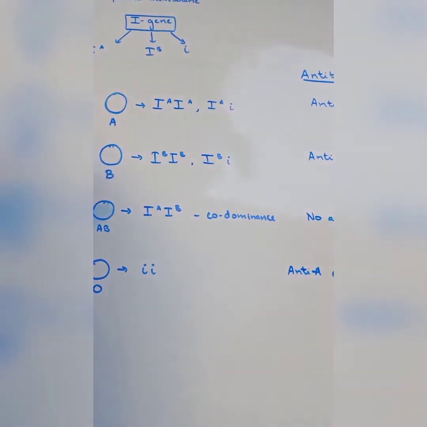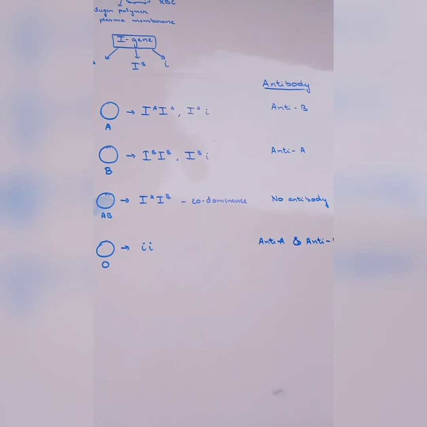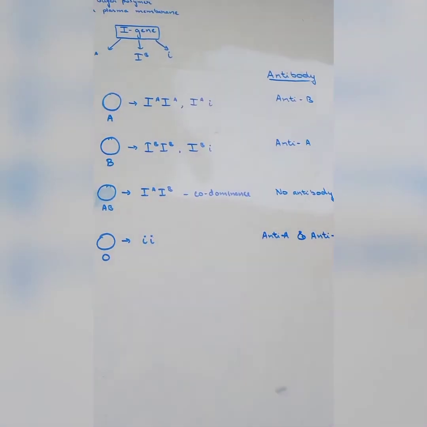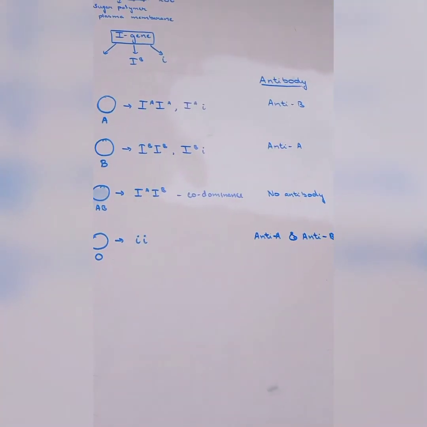Similarly in blood group B, it has anti-A antibody. But in our AB blood group, since both the alleles are present, it will not possess any kind of antibody.